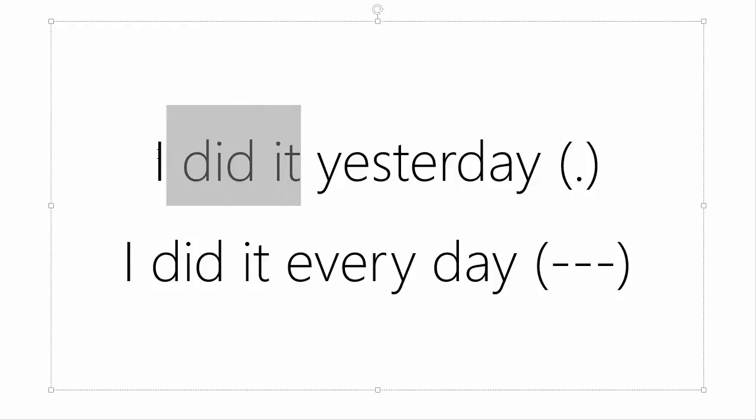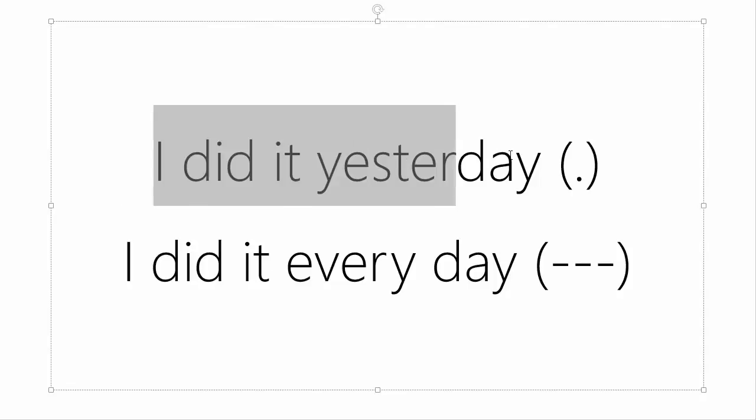Now, it's very important to make a distinction between I did it yesterday, which is a dot, or I did it every day, which is a line. This is what I'm trying to illustrate to you, is that in English, we're using I did. In both instances, doesn't matter if it was a dot in the past, a singular event, or if we were doing it all our lives. We still in English can say I did. I did it yesterday at 2 o'clock, or I did it all my life. Now in Spanish, you can't do that. You have to make a distinction.